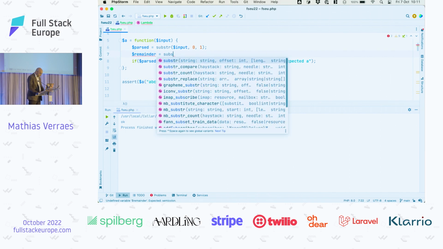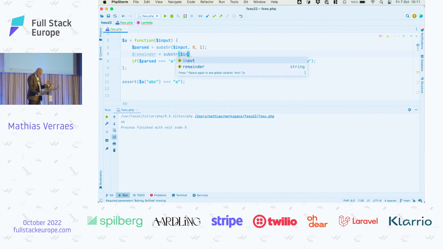So we can use the same code. This is all going to be not very clean code or whatever, but this will take the rest of the string, and now we can return both. The simplest thing we can do for now is just an array. And update our test, of course. We want this to be BC. And there we go. Agreed?